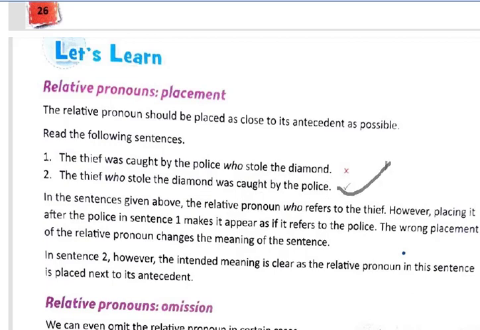This one is correct. Why is this one wrong and this one correct? Always we need to place the relative pronoun as close to the noun that we are talking about. Thief, immediately after that we need to write the relative pronoun.